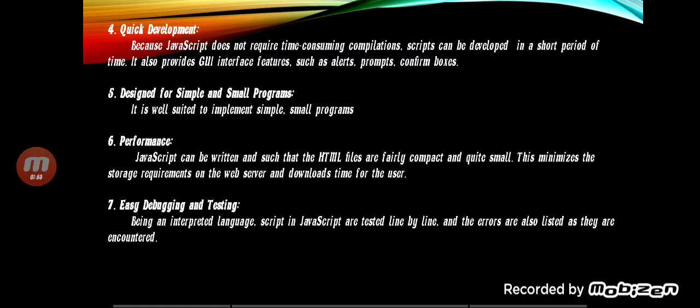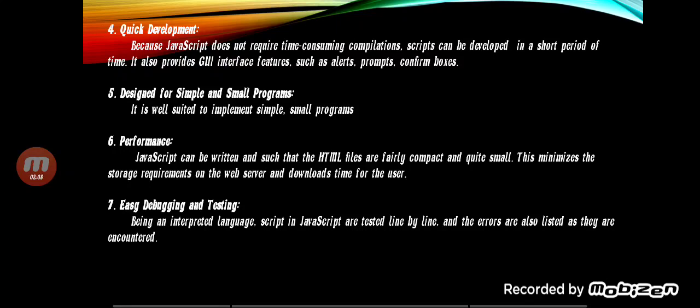Designed for simple and small programs. It is well suited to implement simple and small programs. Performance. JavaScript can be written such that HTML files are fairly compact and quick, to minimize the storage requirement on the web server and download time for the user.